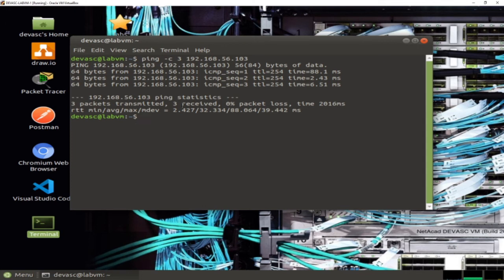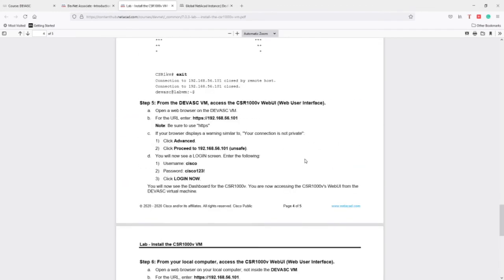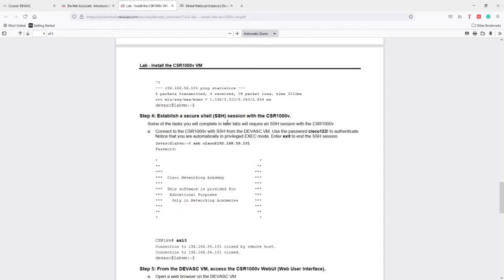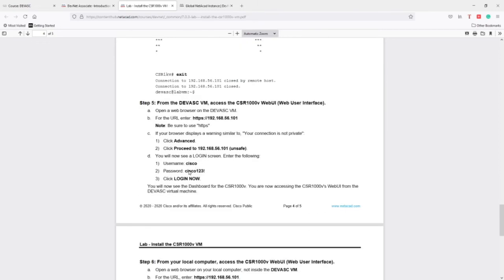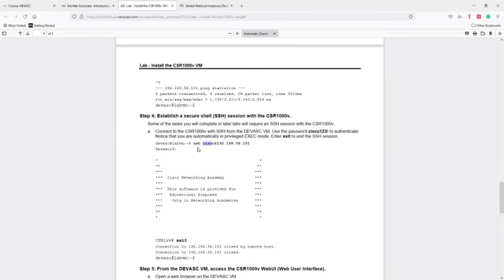Now I'm going to SSH from this virtual machine to the router. As you can see, it's given also in the tutorial. So here we have SSH, and as you can see, the username is cisco, and the password is Cisco123!. So what I need to use is ssh cisco@ and then the IP address. So let's do this.